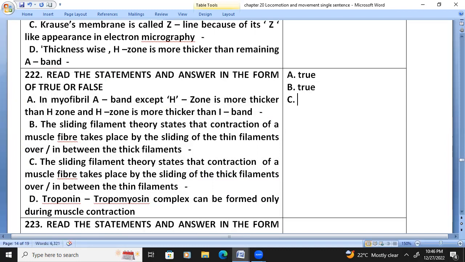Sliding filament theory states that contraction of a muscle fiber takes place by the sliding of thin filaments over and in between the thick filaments. True. Sliding filament theory states that contraction takes place by the sliding of thick filaments over and in between the thin filaments. False. Troponin-tropomyosin complex can be formed only during muscle contraction. False.